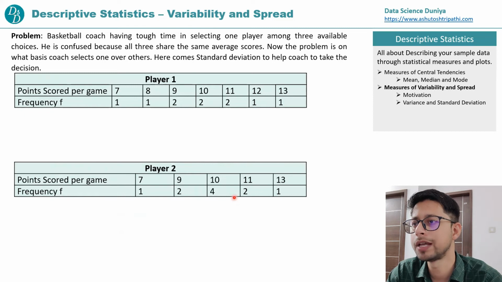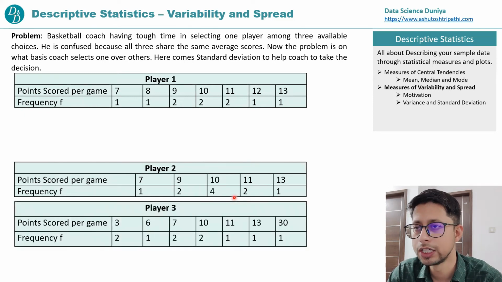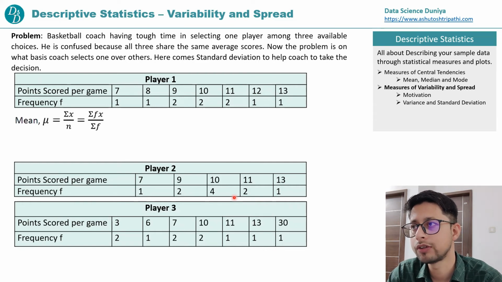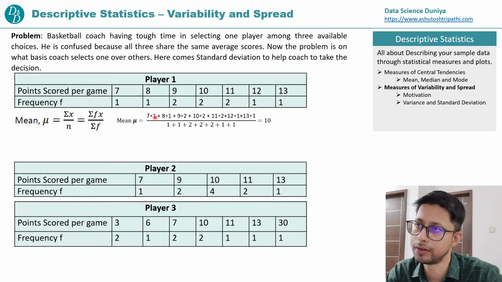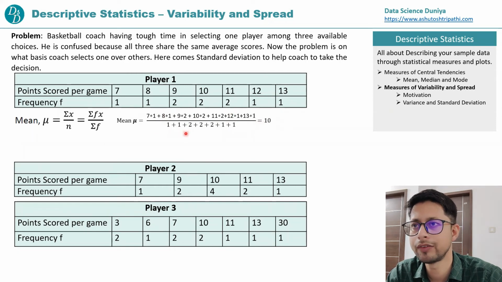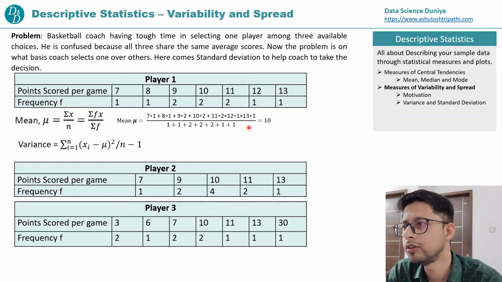So this is player 1 and this is the player 2 and 3 data. Let's calculate the variance for player 1. How to calculate variance, guys? For variance, we have the formula (x minus mu) whole square divided by n, or n minus 1, right? For that, we need to calculate the mean, and we already know how to calculate the mean. Just sum up all the numbers and divide by the sum of the frequencies. So this comes to 10. This we have already described in the previous video; you can refer to that if you have some doubt. So this is the mean value, and then variance.